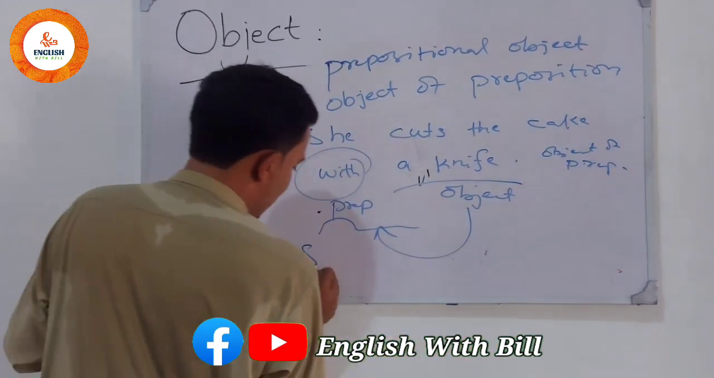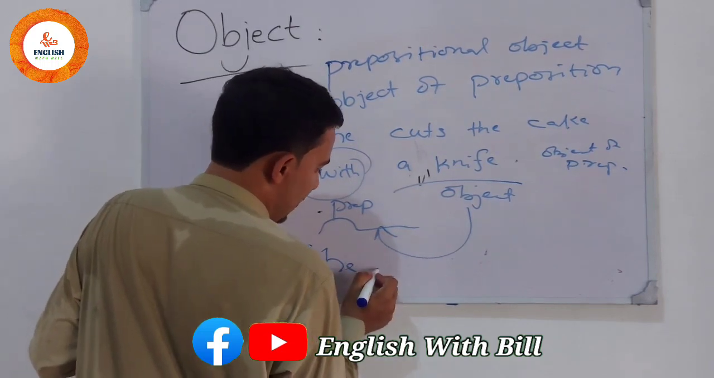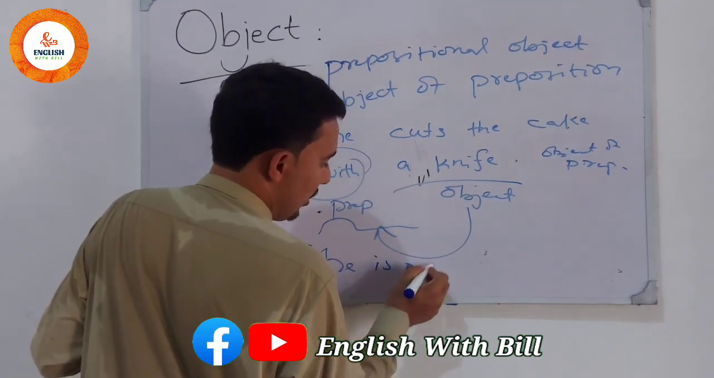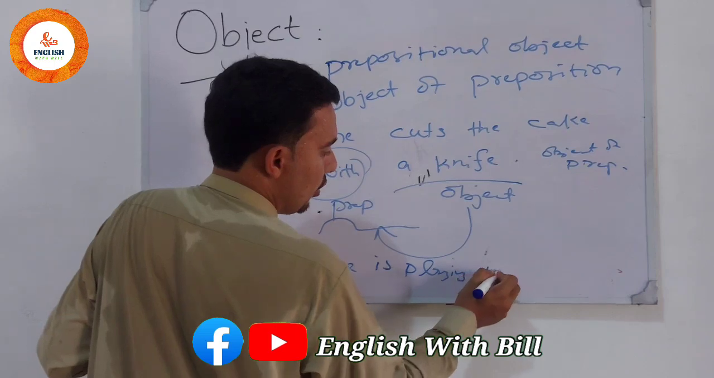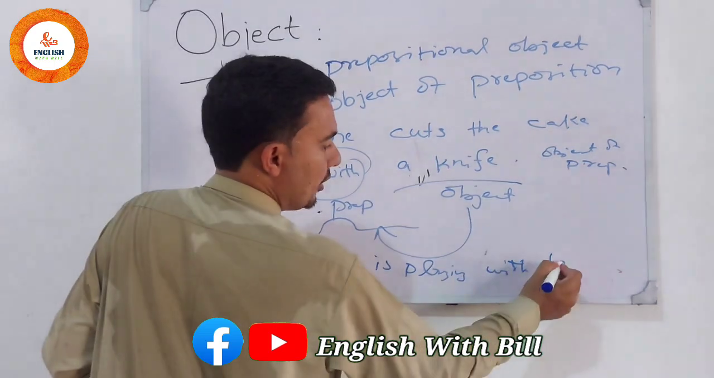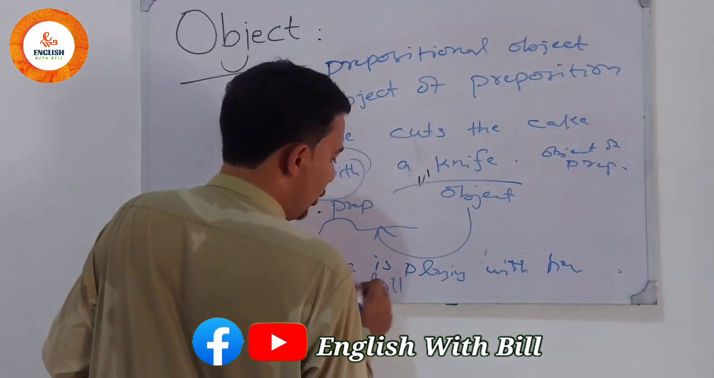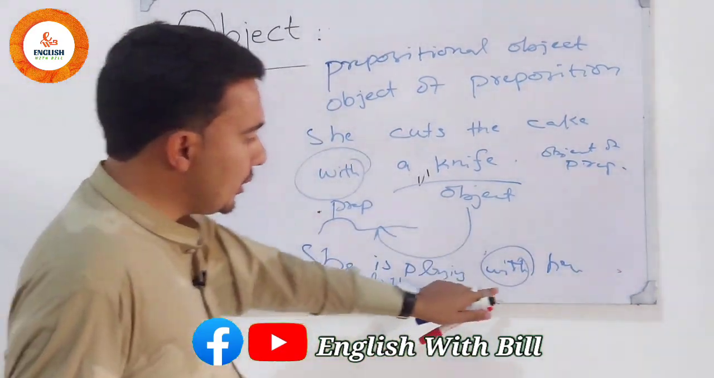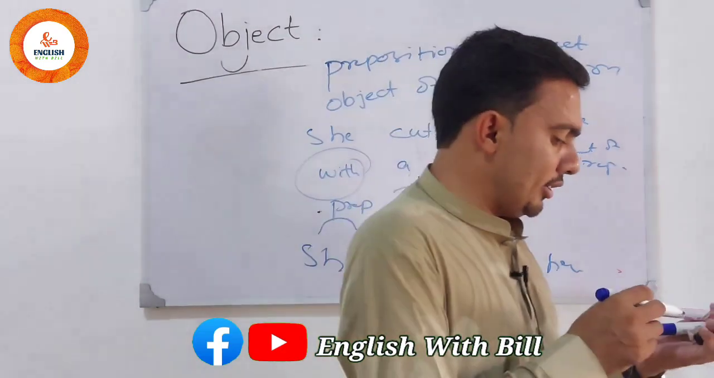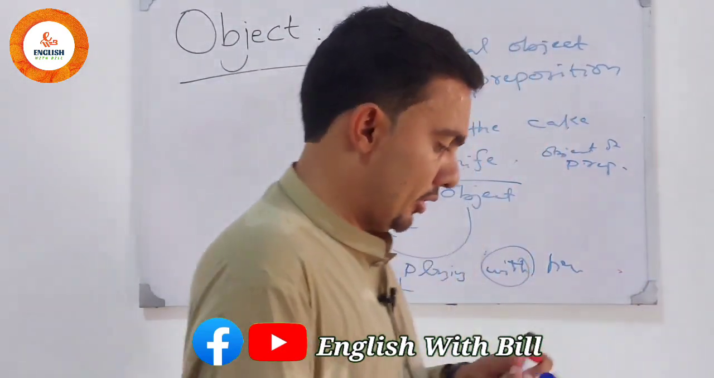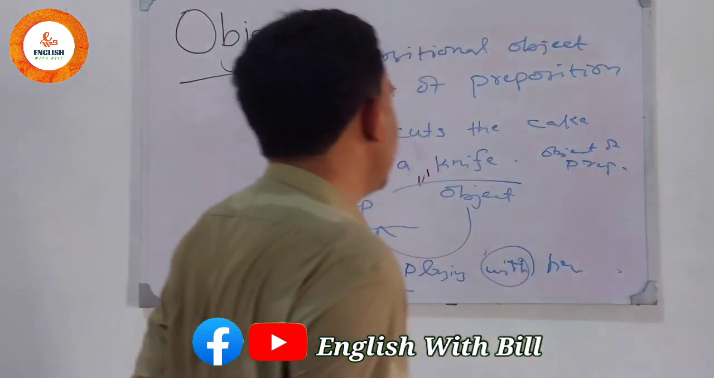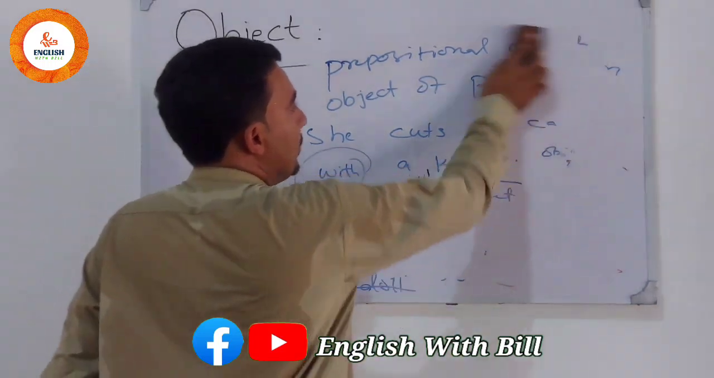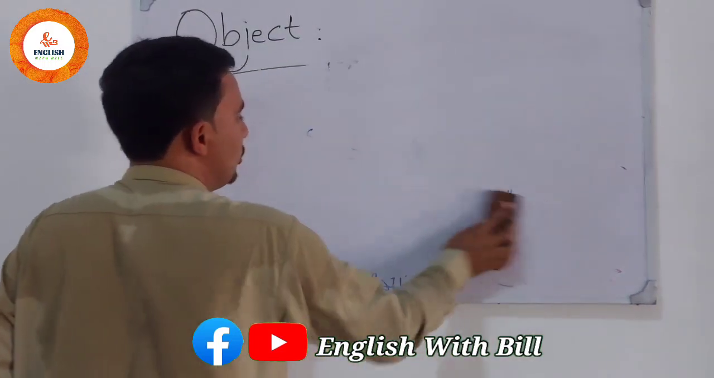Another example we can see, watch it: she is playing with her doll. Now her doll is the object, with is the preposition. The object comes later than the preposition with, so it is the prepositional object. Whenever the object comes after the preposition, it is the prepositional object or object of preposition.